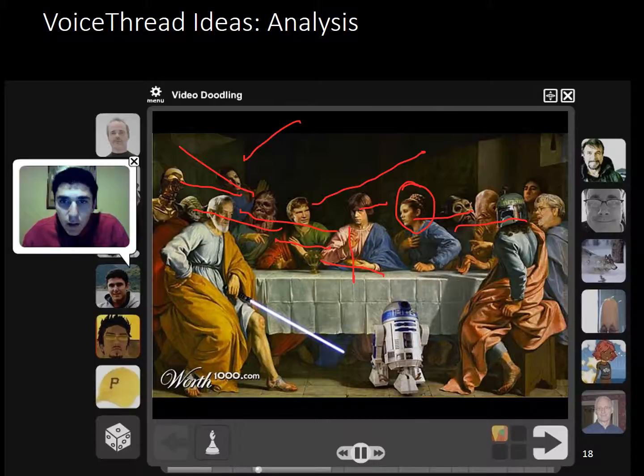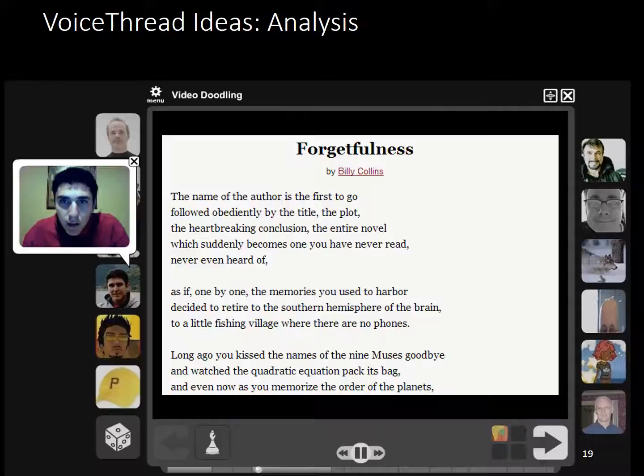In this example, the instructor is focusing on the analysis higher order thinking skill using a piece of art. Students are able to doodle over the image as they talk through their analysis, metacognition. In this example, the instructor is having students analyze a poem.